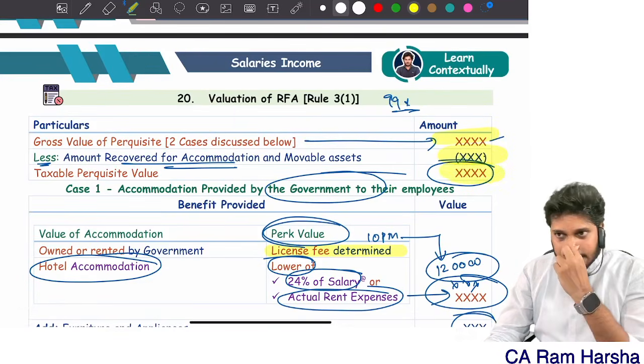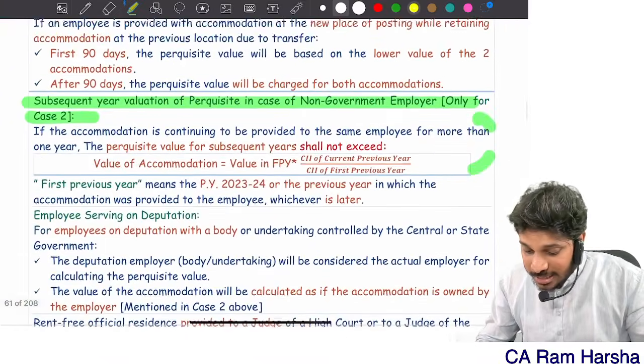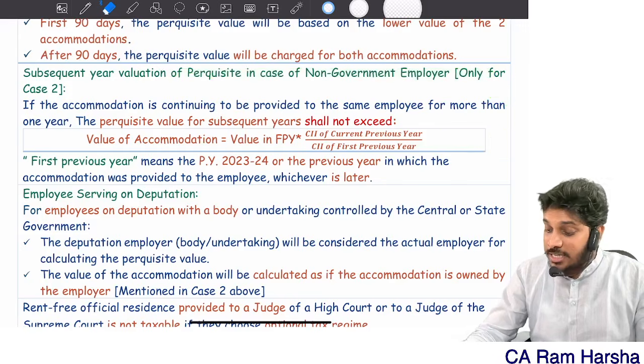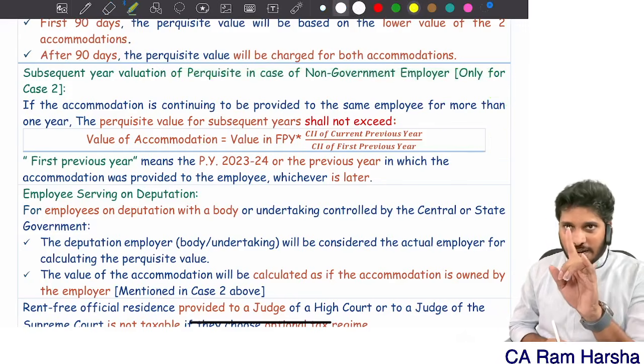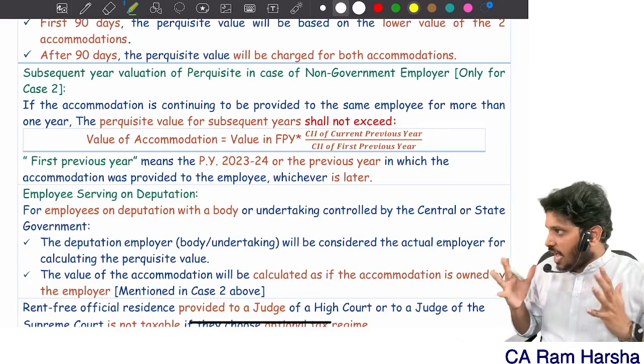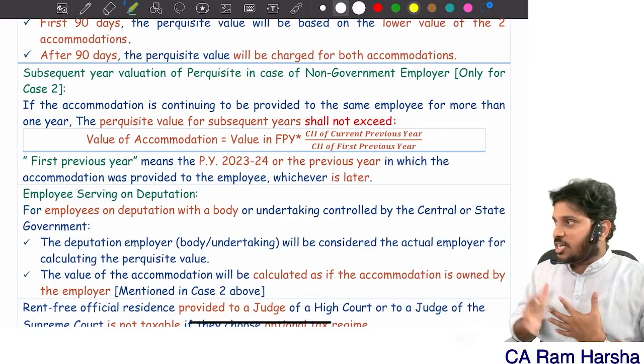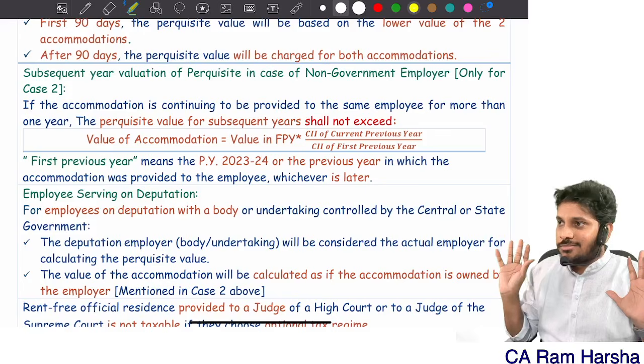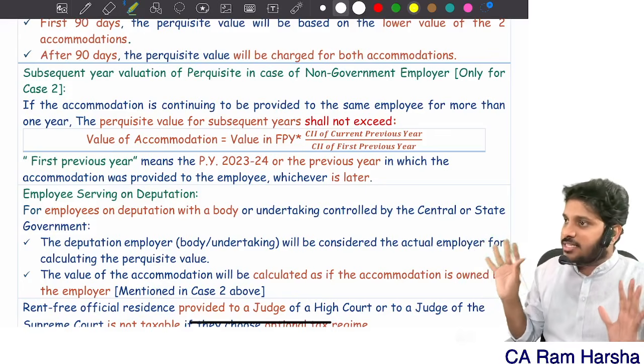Recover. Then the balance is taxable. Now here is the most important point: the subsequent year valuation rule. What is this? Sir, in 23-24, I got accommodation, and perquisite valuation was done. In 25-26, I am continuing in the same house, which the employer has allowed me to stay in.